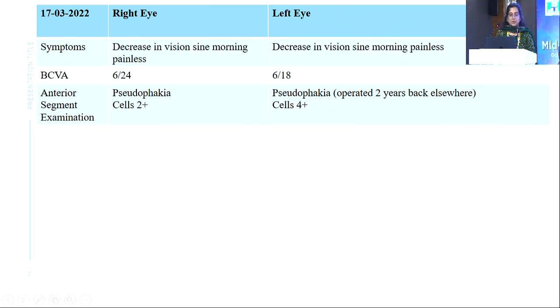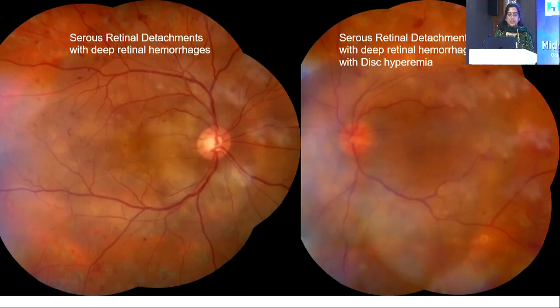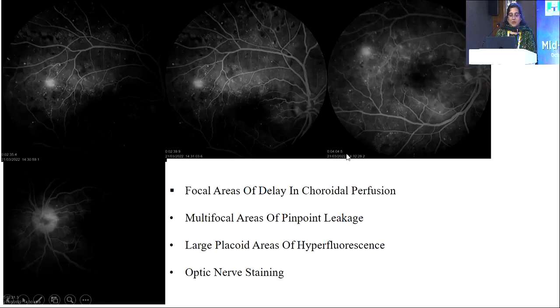One month post surgery, the patient came with diminution of vision in both the eyes, 6/24 and 6/18, and there were cells in both the eyes. Apart from that, we couldn't find any KPs. This is how he presented to us, with serous retinal detachments and deep retinal hemorrhages in both the eyes, and in the left eye we could see disc hyperemia. Then we did an FFA and the patient had vomiting in between, so we had to stop the FFA and could only take these pictures.